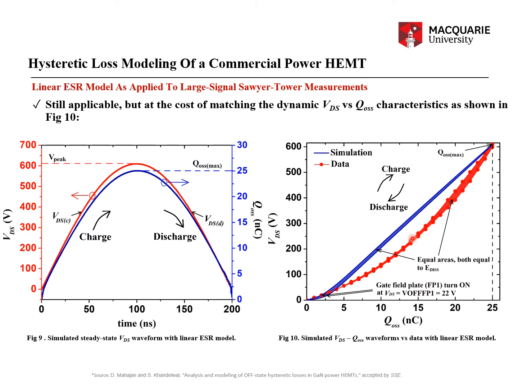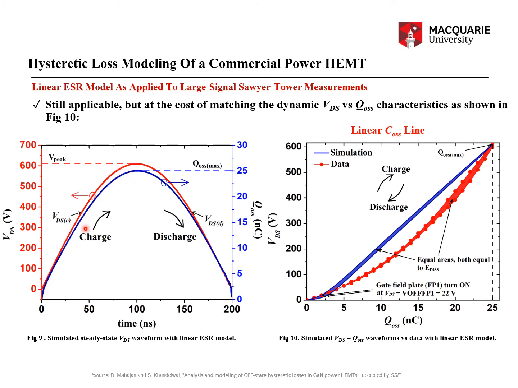And before I come to this right hand side figure, I would like to discuss the left hand figure in more detail. So VDSC is the charging voltage and VDSD is the discharging voltage. For the value of ESR equal to 0, this will be perfectly sinusoidal, right? However, for some value of ESR, and in this case the peak voltage is 610 volts and the applied frequency is 5 megahertz, that is, the fully rectified frequency is 5 megahertz.